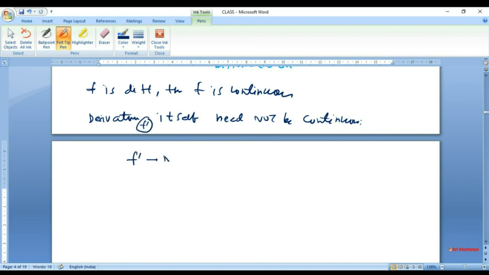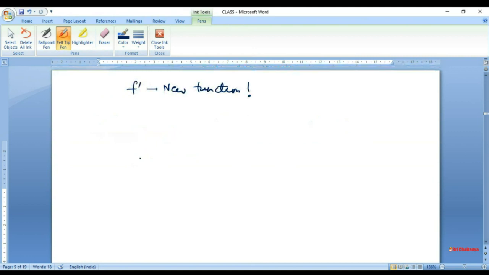f prime is a new function, and it again must pass the test of differentiability as f does. f prime does not inherit this property from f. That is, f is continuous, but f prime need not be. So we can take one example.